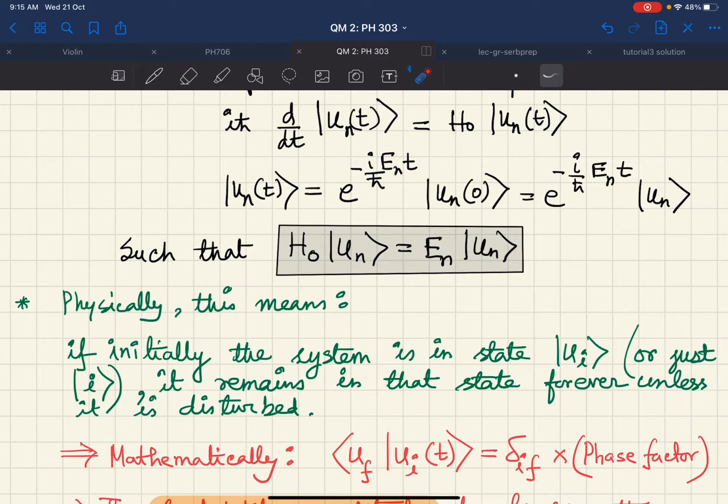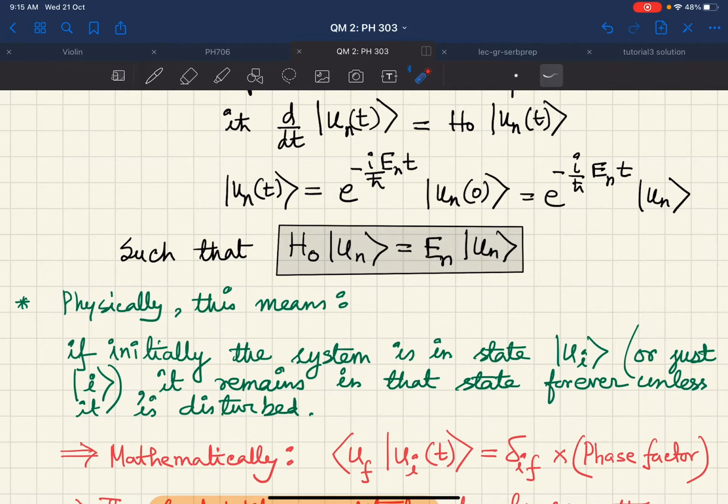So the physical meaning of this equation or this whole process is that, suppose initially the system is in the state u_i, or you can also denote it just by ket i, then it remains in that state forever unless it is disturbed, because you have this factor.